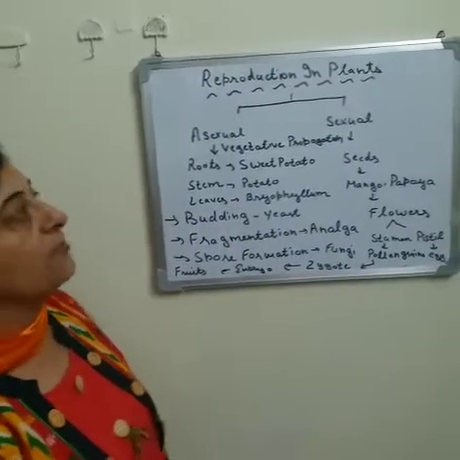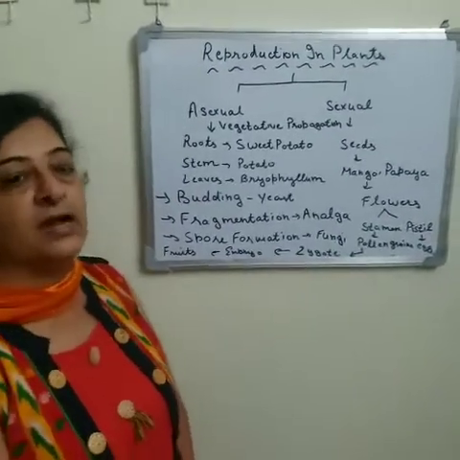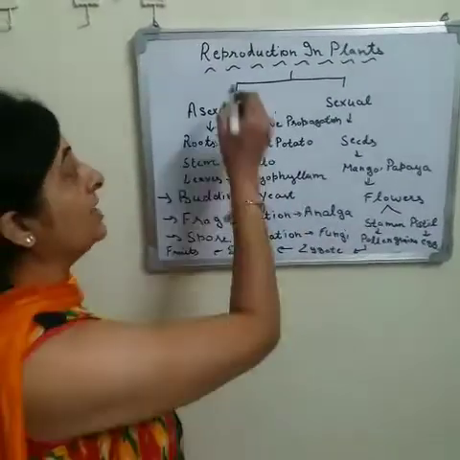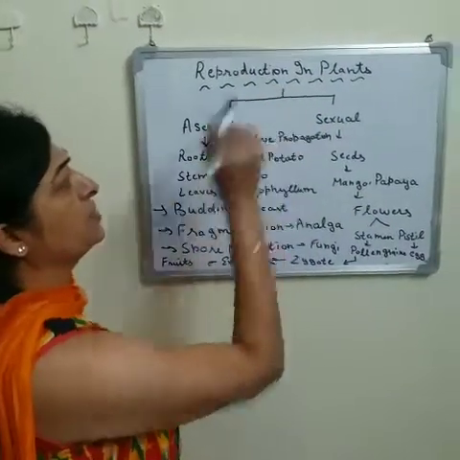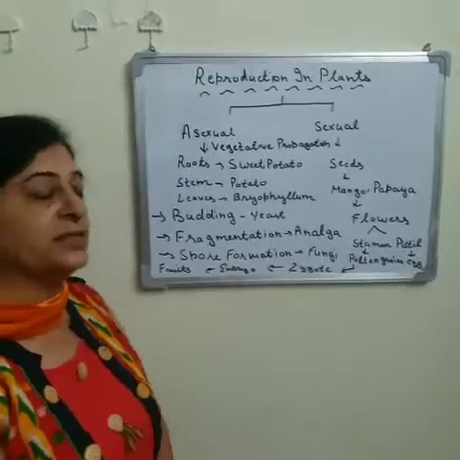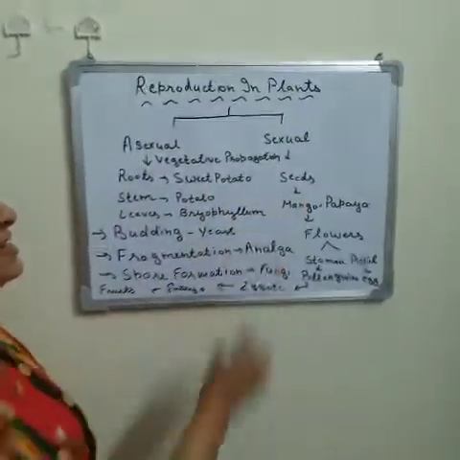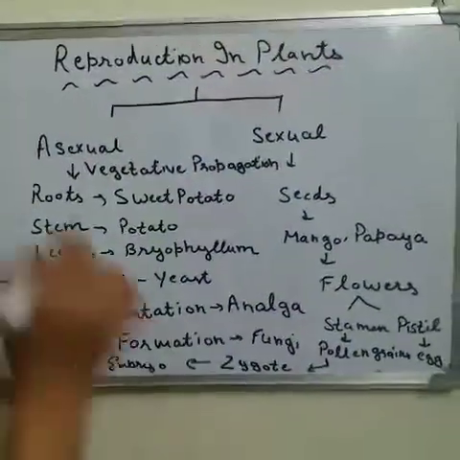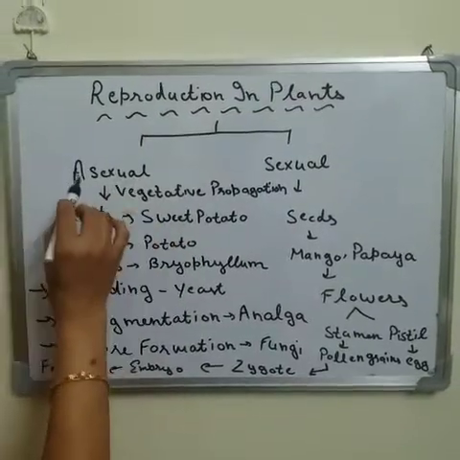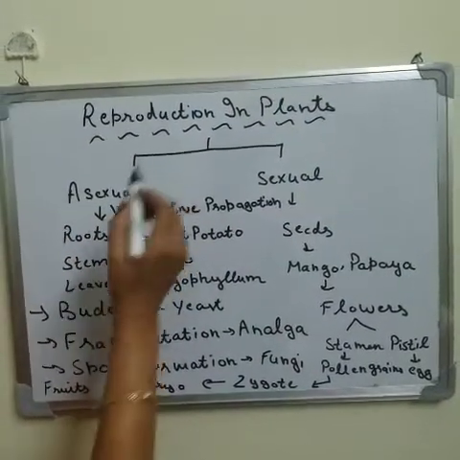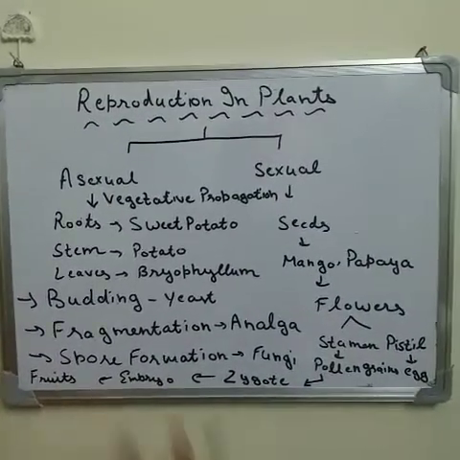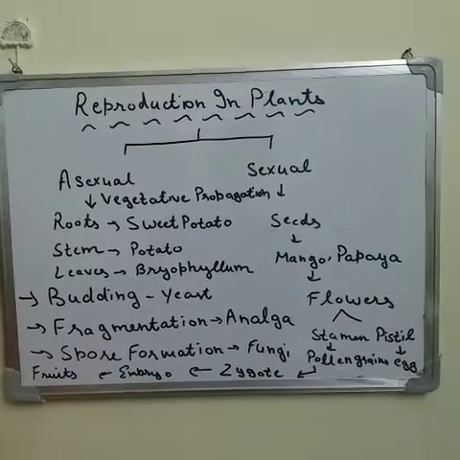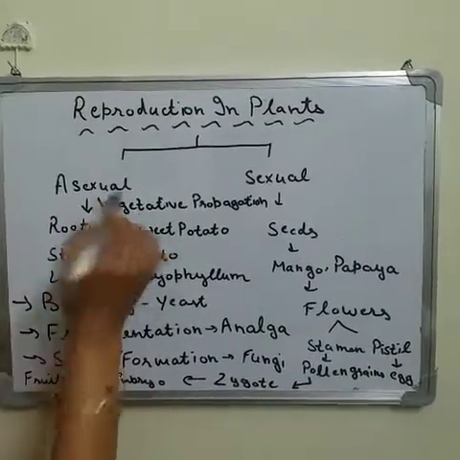When we are talking about plants, reproduction is done by two methods, asexual and sexual reproduction. Asexual reproduction means when a new plant arises without the help of the seed. That mode of reproduction is known as asexual reproduction.